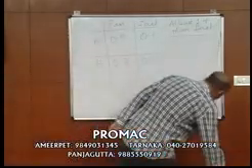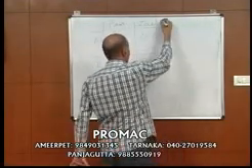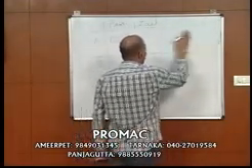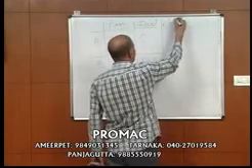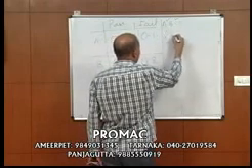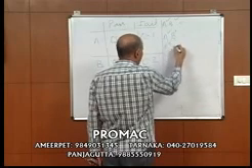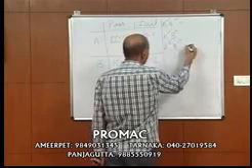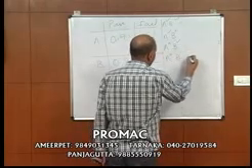Now, there are 4 possibilities. What are the 4 possibilities? A and B both will pass the exam. A will pass the exam, but B will fail the exam. A will fail the exam, but B will pass the exam. A and B both will fail the exam.